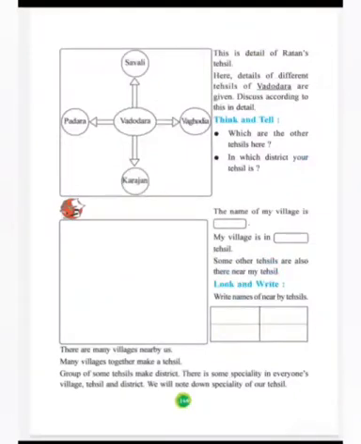A similar example is given here also. You can see Vadodara is given in the center, then Savli is given, Padra is given, Vagodia is given, Karjan is given. It is the same thing because we are staying in Vadodara, so this applies to us also. So you are going to write the details like this in the form of a map.